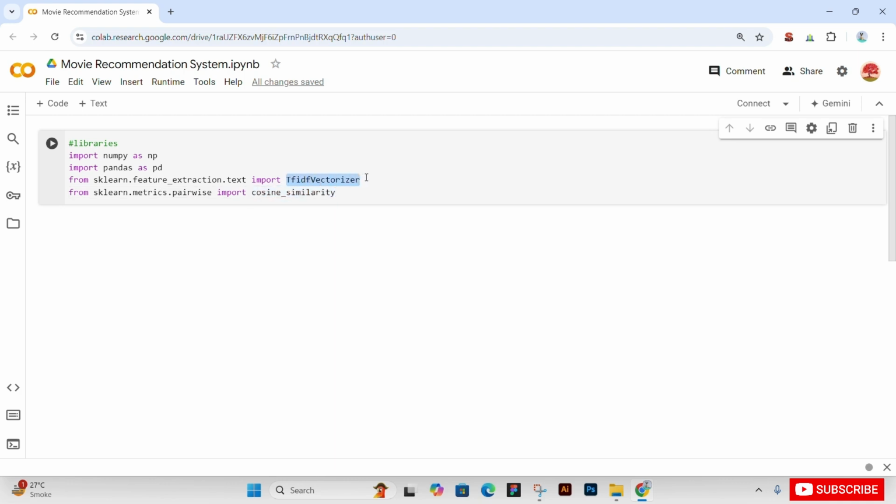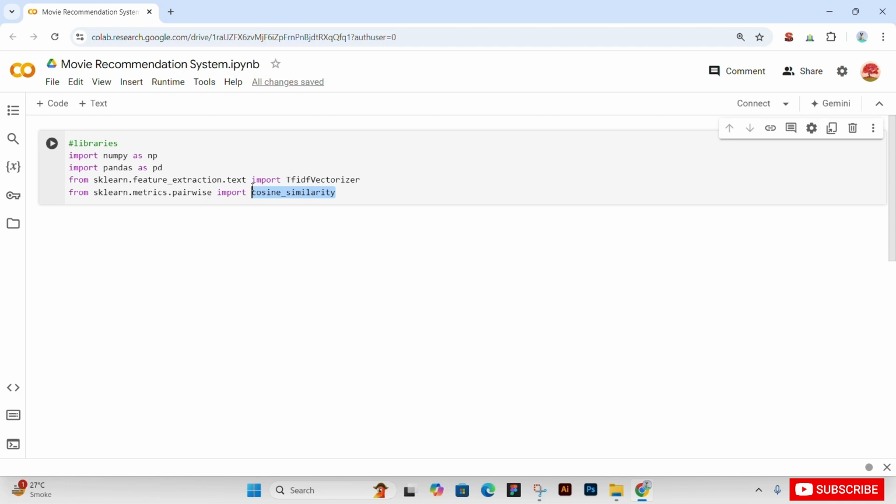Okay. So now, next cell. TF-IDF vectorizer, as I explained, and cosine similarity will help us in identifying similar movies according to their common numerical similarity.